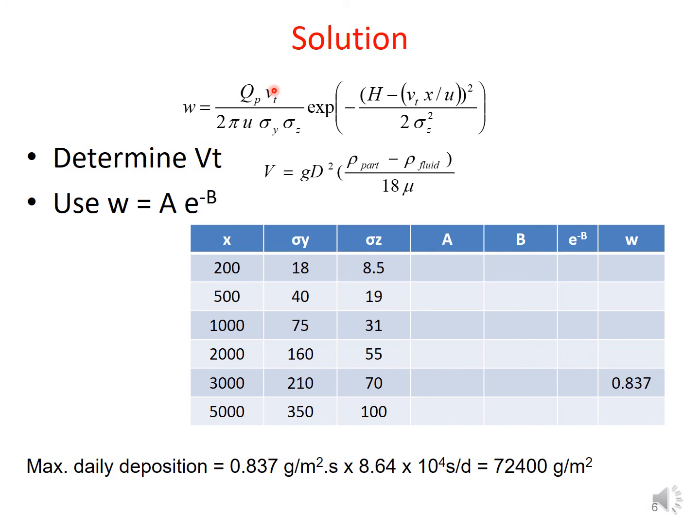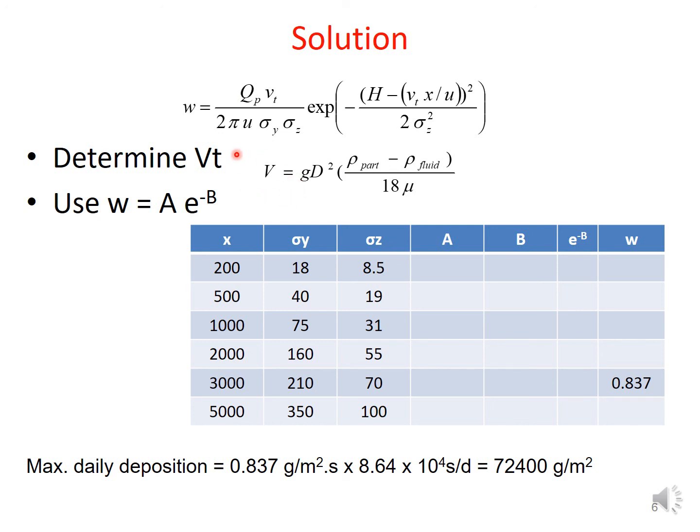It is apparent that the value of W is the deposition of a particle of a given density and mean diameter capital D. To obtain the true deposition rate from a stack, the total emission rate Qp must be based on the mass fractions of individual particles that are being emitted from a particular stack.